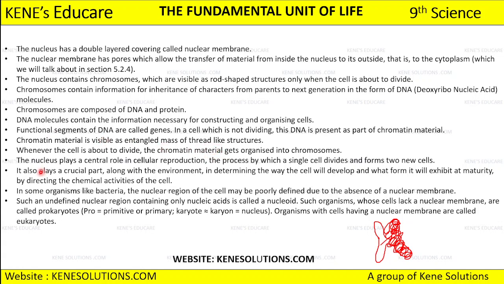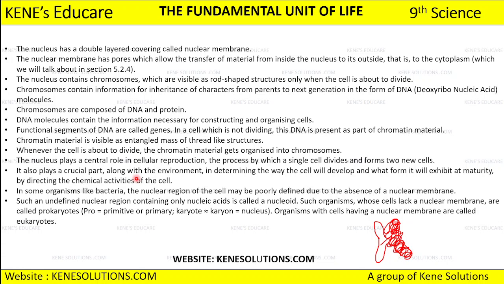So whenever the cell is about to divide, the chromatin condenses itself into chromosomes. As the cell divides, the chromatin material organizes itself as a chromosome, and here the nucleus plays a central role in cellular reproduction. Who has the most important role in cellular reproduction?